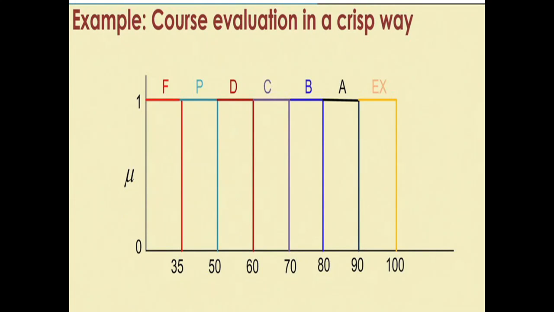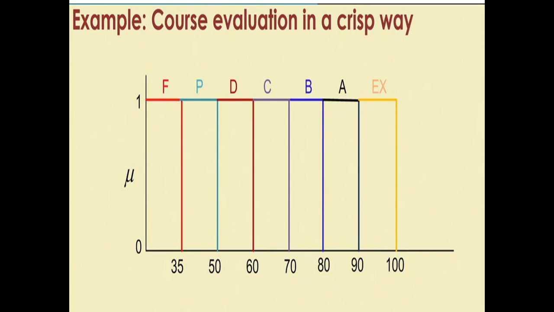So in the case of course evaluation in a crisp set, we can see from this diagram that a value either belongs to 0 or belongs to 1. It means F may have membership degree 1 or membership degree 0, and like that D and A also have membership degree 1 or 0.